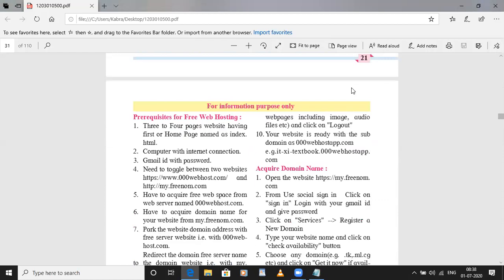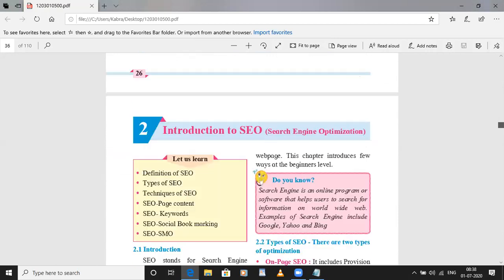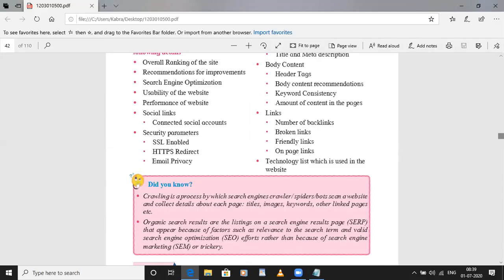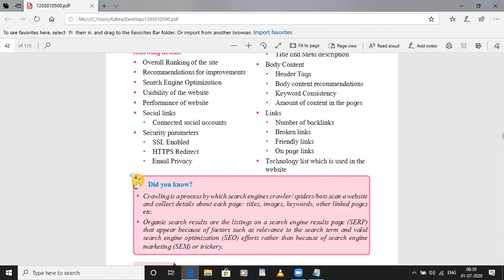Have you read yesterday the PDF of the book? Have you gone through? Yes, ma'am. Do you have any doubts, those who have read? No, ma'am. I think only Sanskriti has read the book.